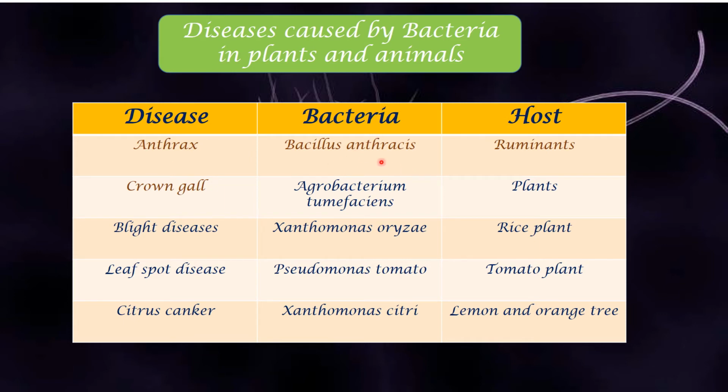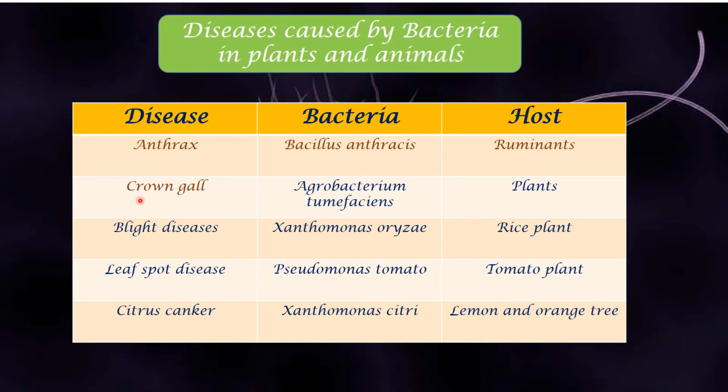Say the name after me so that it is easy for you to pronounce and learn it. Bacillus anthracis. And the host is nothing but the one on which it acts. So it acts on ruminants. Ruminants are nothing but grass-eating animals, mostly, to be very specific, like cow, giraffe, deer. All these are grass-eating animals. I mean, not only grass-eating, they're ruminants. They have a rumen system in them.